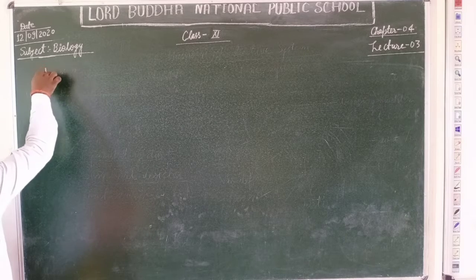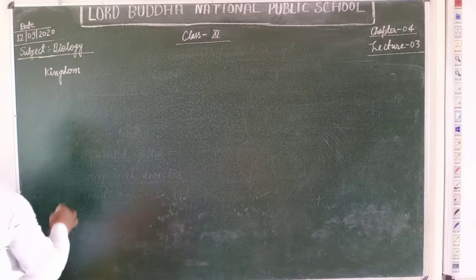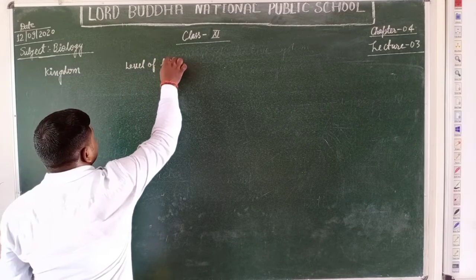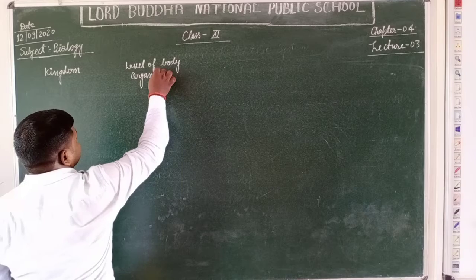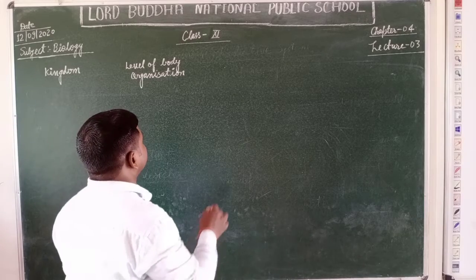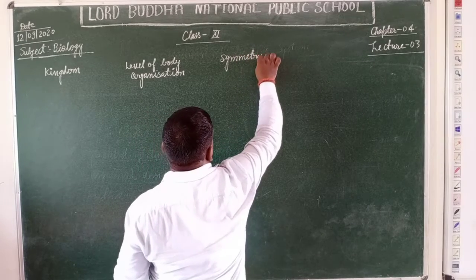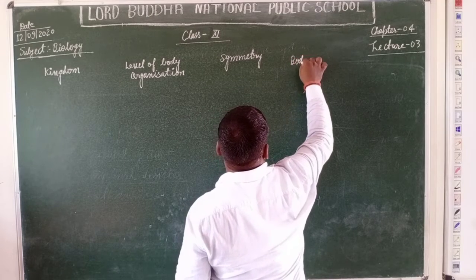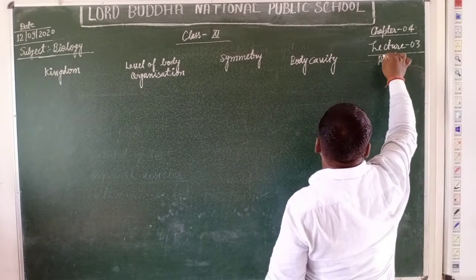Here I write the kingdom, level of body organization, the symmetry, body cavity, and the phylum.